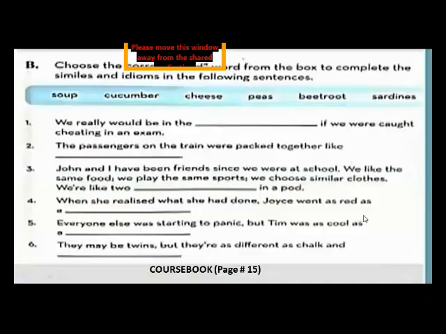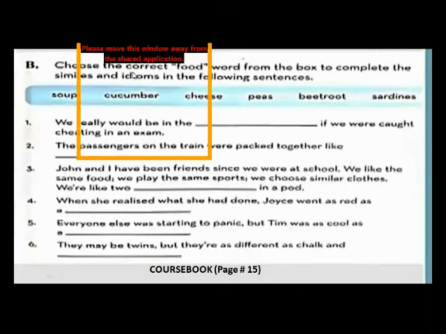Okay, so dear students, let's move forward. Now this is page number 15 of your course book. This is exercise B, and you have to choose the correct food word from the box to complete similes and idioms in the following sentences. So, what are similes? Similes means where we make something similar to other thing. This is a figure of speech in English, which you will learn in the advanced classes of your English grammar. And idioms are group of words which actually do not have word to word meaning, they have some hidden meaning in it.